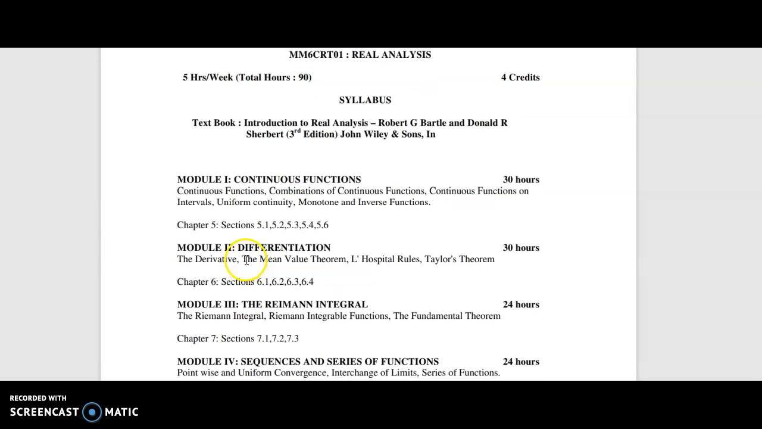It seems that the syllabus of real analysis is rather easy to complete, and it seems to be very short as compared to the syllabus of the mathematical analysis course that we have done in the 5th semester.